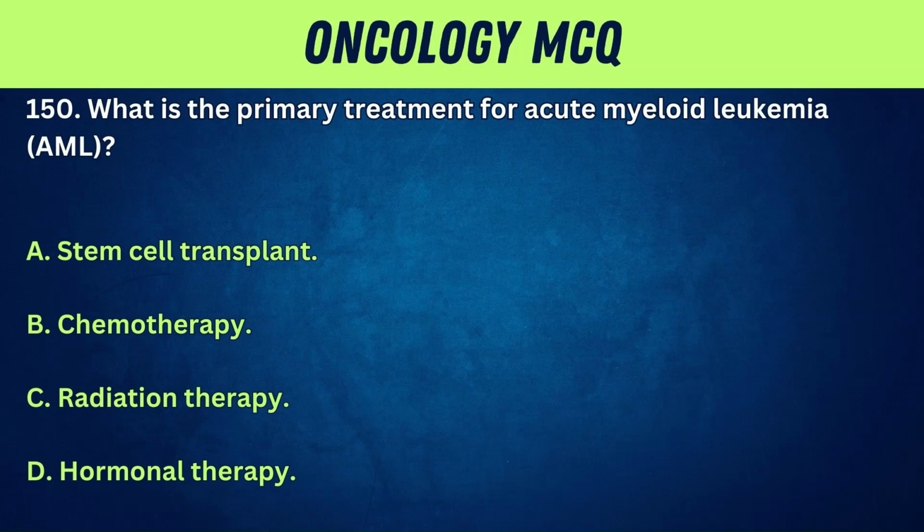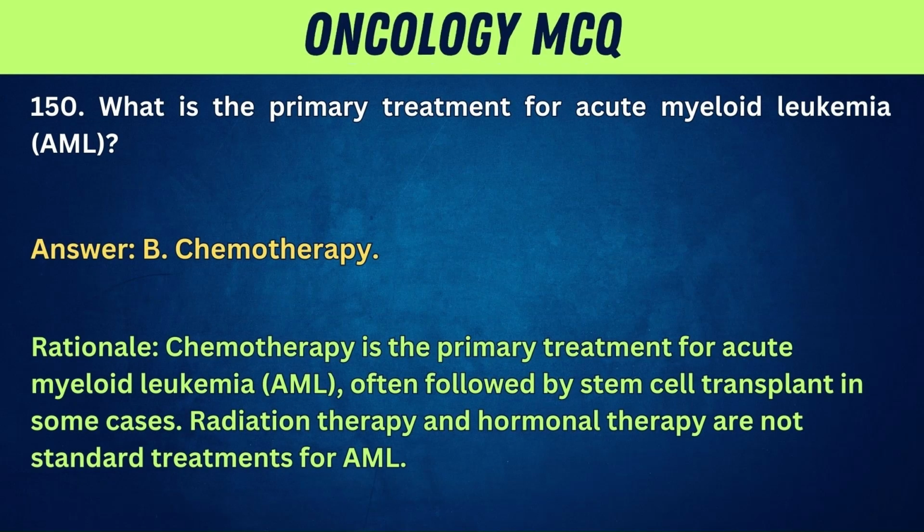150. What is the primary treatment for acute myeloid leukemia, AML? A. Stem cell transplant. B. Chemotherapy. C. Radiation therapy. D. Hormonal therapy. Answer: B. Chemotherapy. Rationale: chemotherapy is the primary treatment for acute myeloid leukemia, AML, often followed by stem cell transplant in some cases. Radiation therapy and hormonal therapy are not standard treatments for AML.